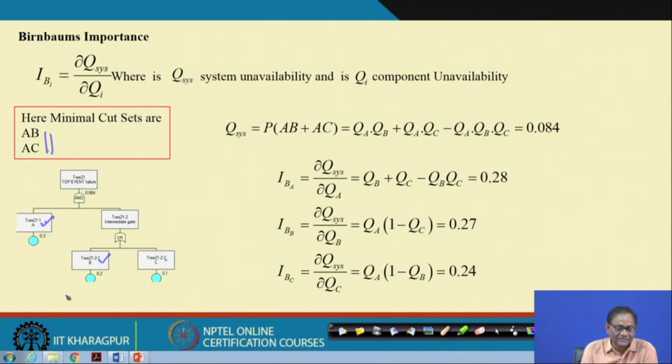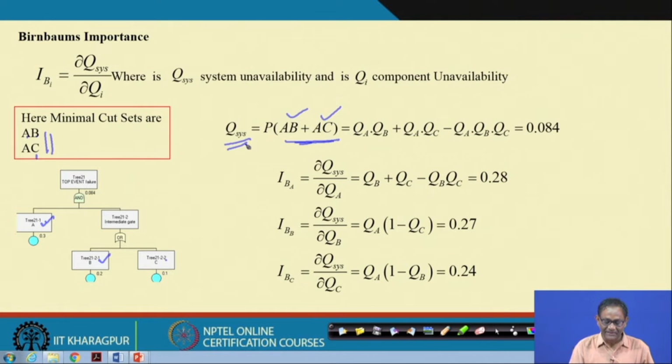So, the system will be unavailable if this occurs or this occurs. Collectively, the union of these ultimately talks about the system unavailability. So, we have two minimal cut sets, AB and AC. With an OR gate, any one of them will ultimately lead to the system being unavailable.